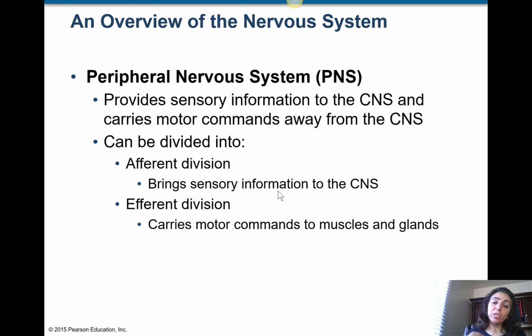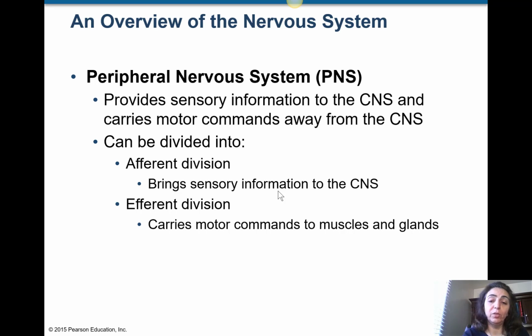In general, afferent is not limited just to the peripheral nervous system and the nerves. Whenever you have a structure, let me show you, for example a lymph node.